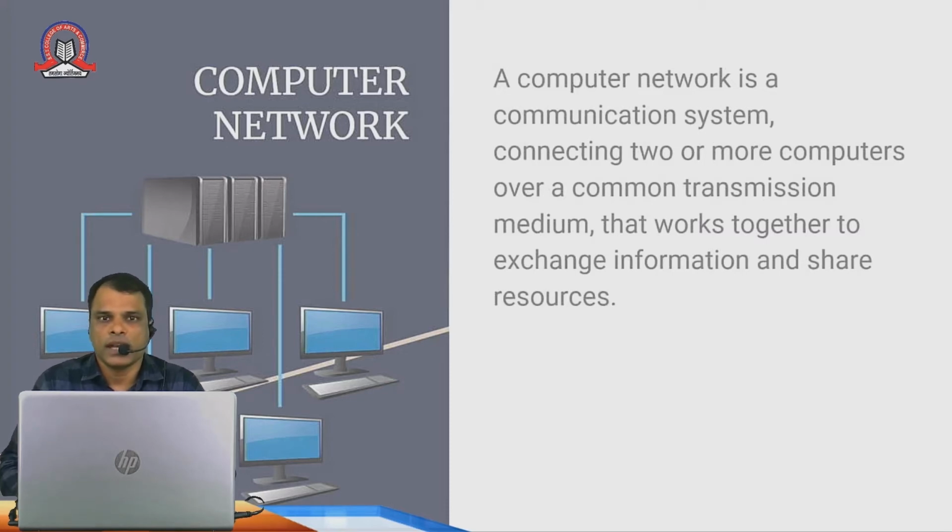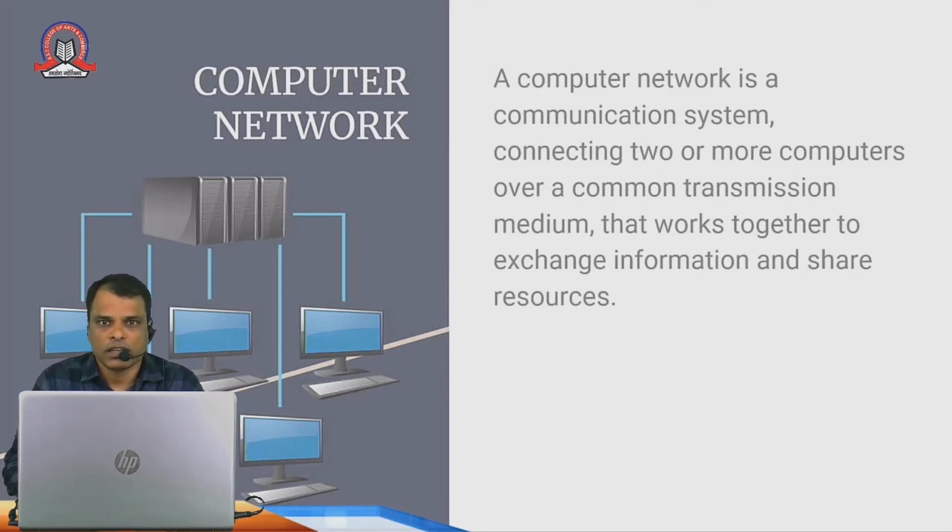I can connect them either with wires, or it can be wireless. It is similar to how you transfer files from one mobile to another. Now, once I connect the two computers, for what reason will I connect them? Either to share information or to share resources.